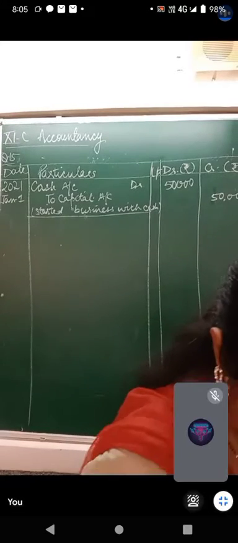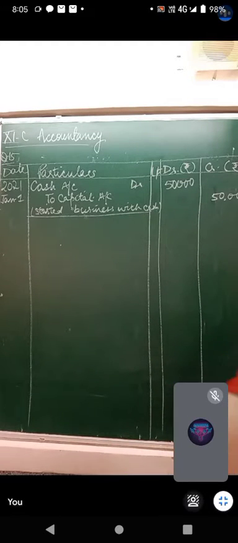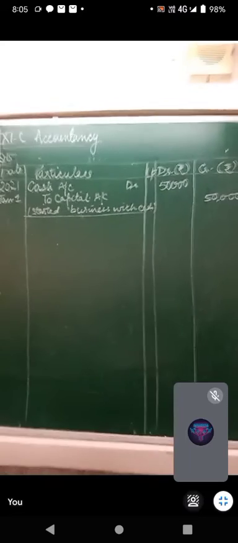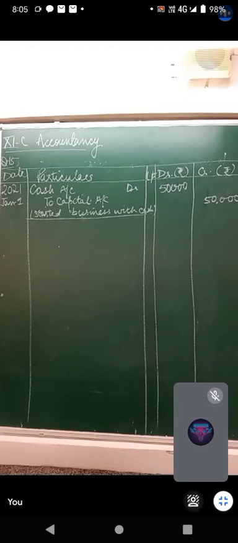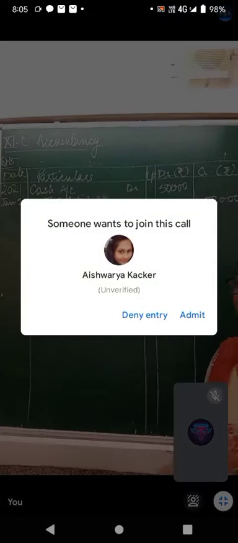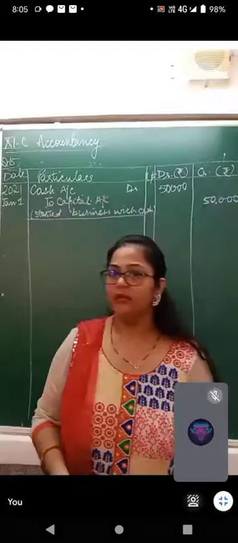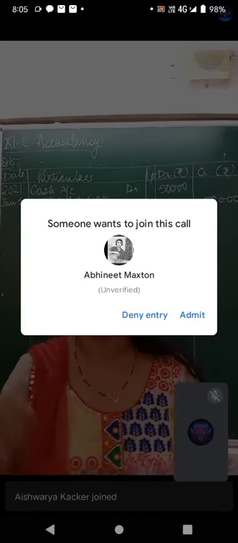The next entry is purchased goods for cash. You paid cash and then you purchased some goods. The board is not clearly visible today. Purchased goods for cash. Now when you purchase something, what has come into the business?